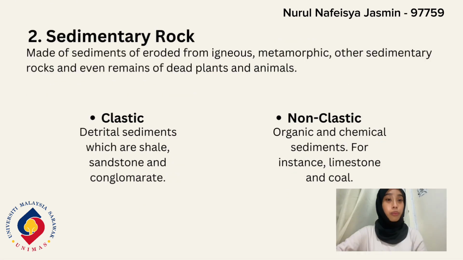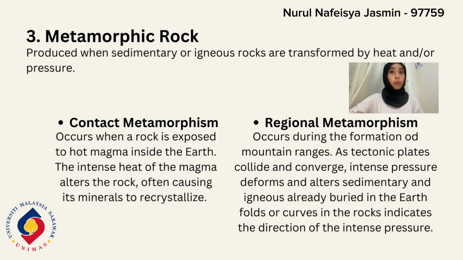called sedimentary rock. Sedimentary rock is made of sediments eroded from igneous, metamorphic, other sedimentary rocks, and even remains of dead plants and animals. It is divided into two types, which is clastic and non-clastic. For clastic, it's detrital sediments, which are shale, sandstones, and conglomerate. For non-clastic, it's organic and chemical sediments. For instance, like metamorphic rock. Metamorphic rock is produced when sedimentary or igneous rocks are transformed by heat and pressure.